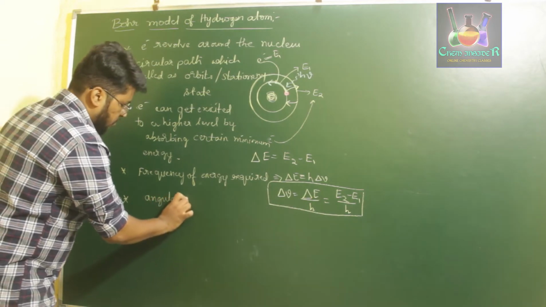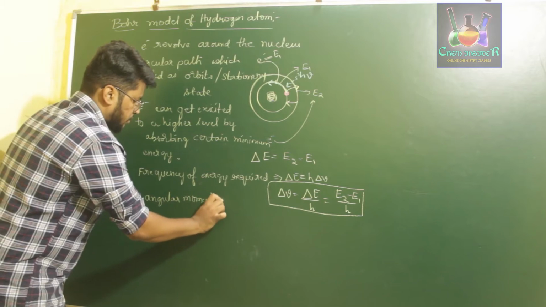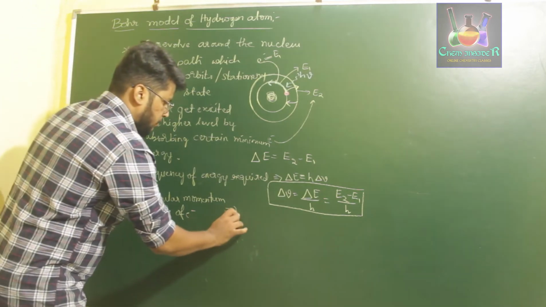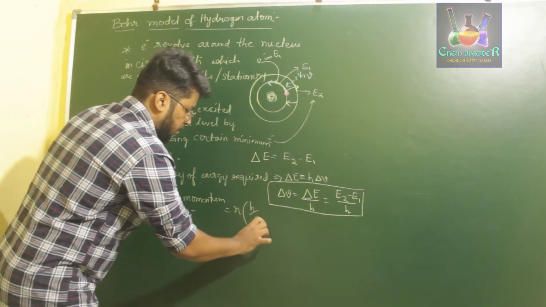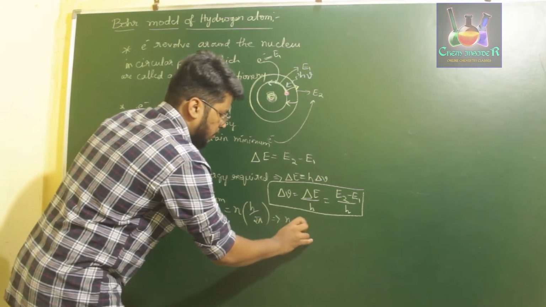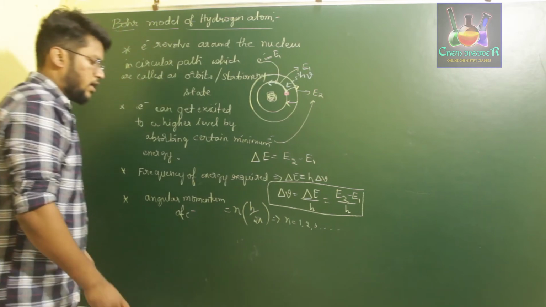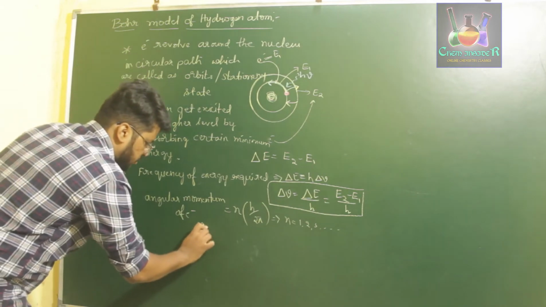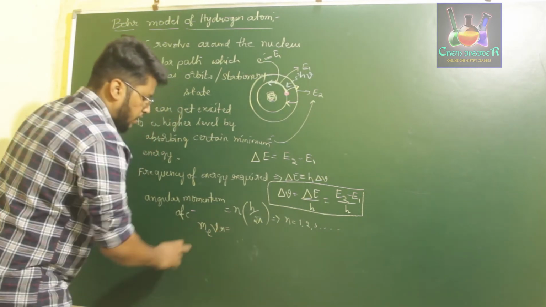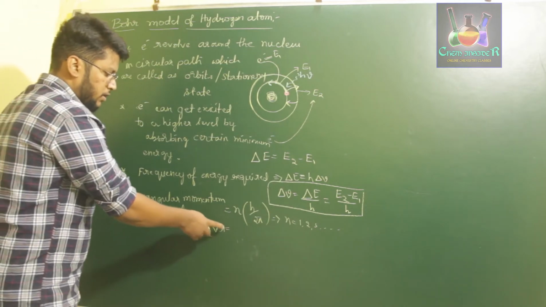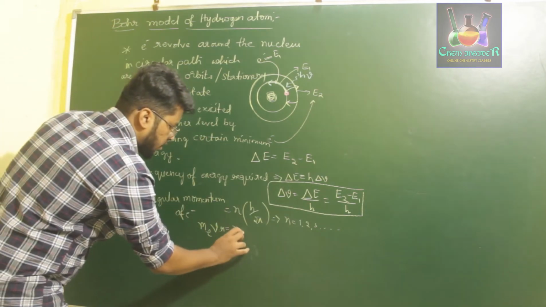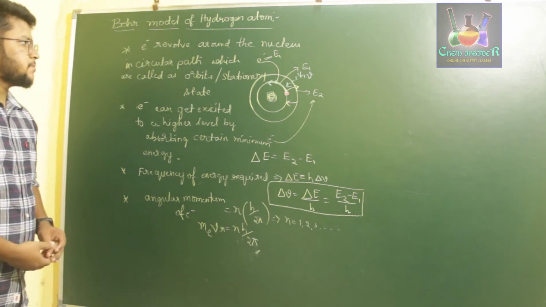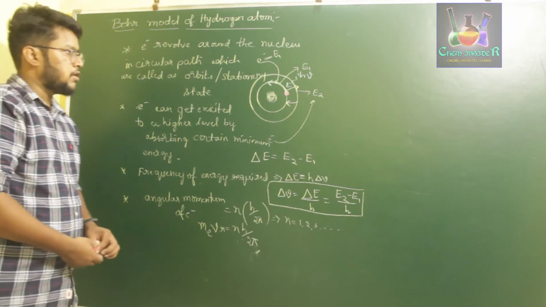The angular momentum of the electron revolving around the nucleus will be equal to integral multiples of h by 2 pi, where n is nothing but the integers 1, 2, 3 and so on. n is the integer, so therefore angular momentum is equal to nh by 2 pi. Angular momentum is also given by mvr, that is, mass of electron, velocity, into radius of the orbit, which will be equal to n into h by 2 pi. So these are the four propositions provided by Bohr for explaining the structure of the hydrogen atom.